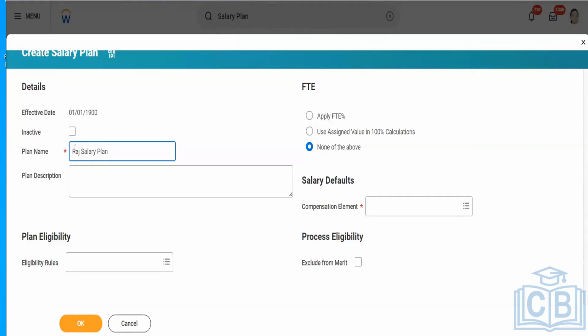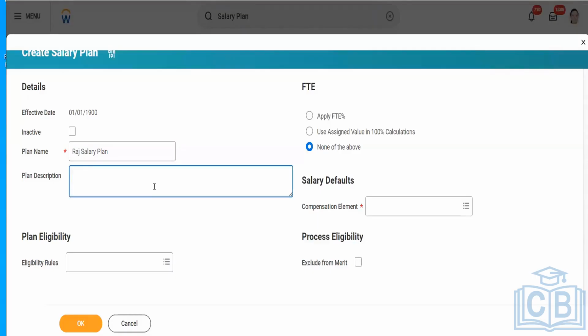I'm just using the name initials. You can ignore this because this is a practice tenant. I want to search my plan, just for reference purposes, so I'm using this. Usually the plan name can be like India salary plan or hourly plan.